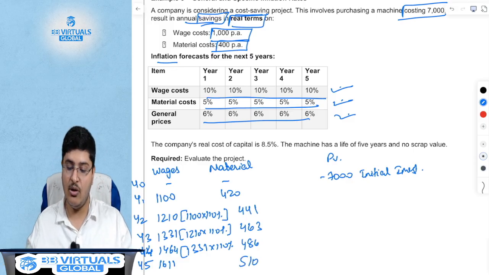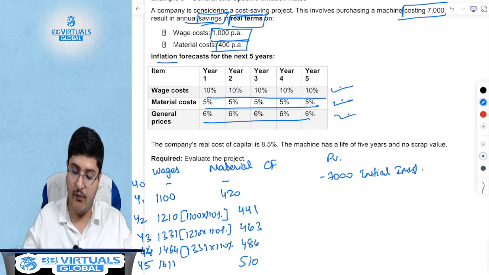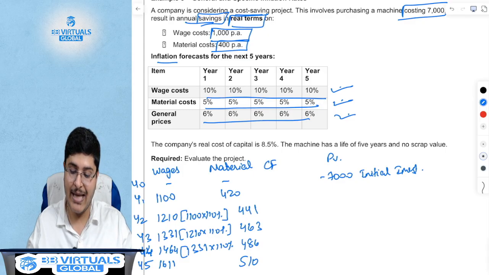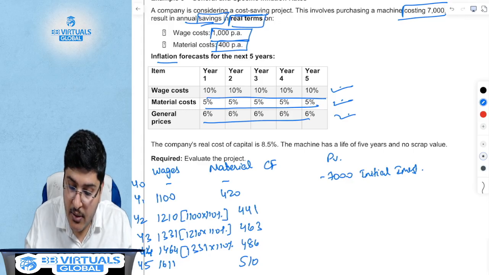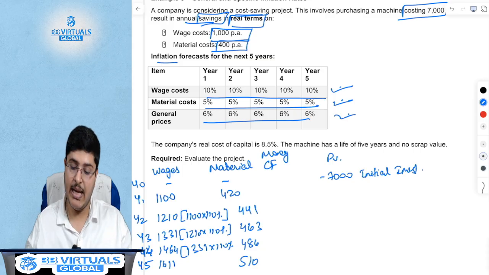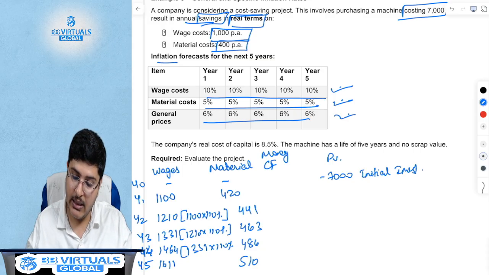So this is your total cash flow for each year. This is the money cash flow for each year. What is the money cash flow, sir? Money cash flow for the first year is 7,000. For the second year it is 1100 plus 420, which is 1520.